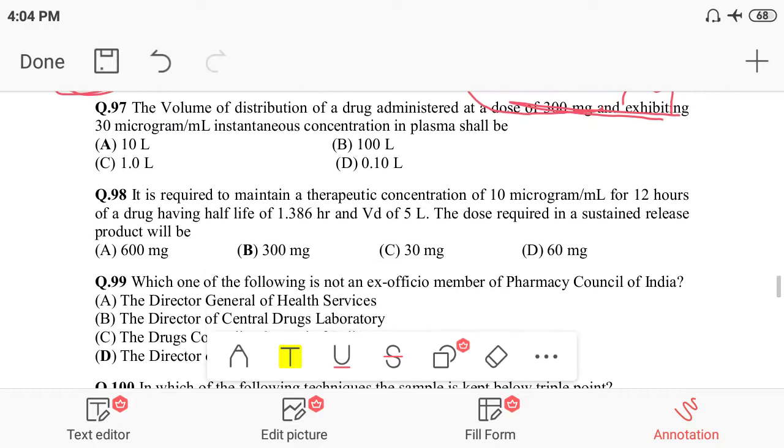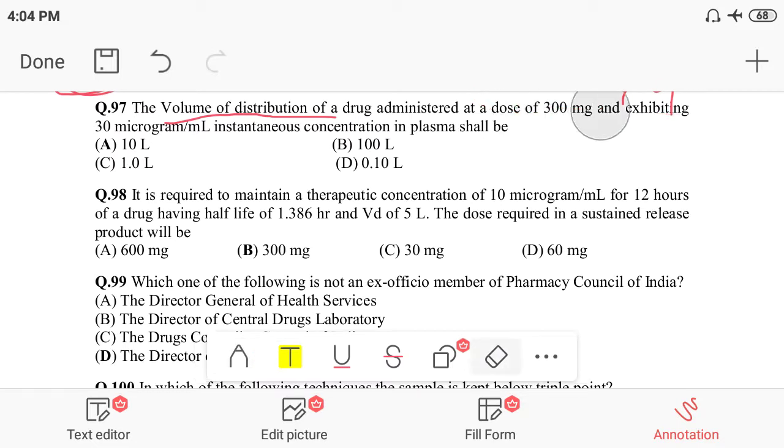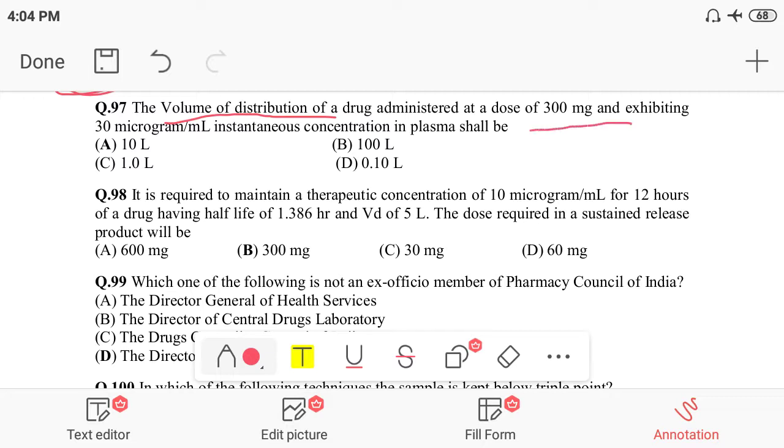Next, question number 97. The volume of distribution of a drug administered in a dose of 300 milligram, exhibiting 30 microgram per liter, instantly the concentration in plasma should be.